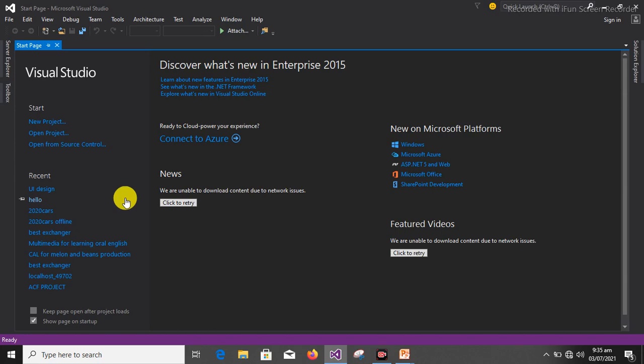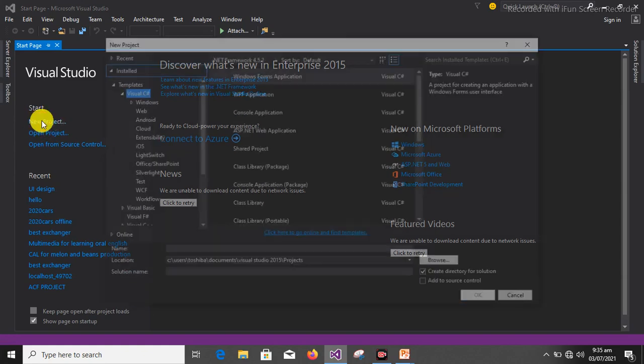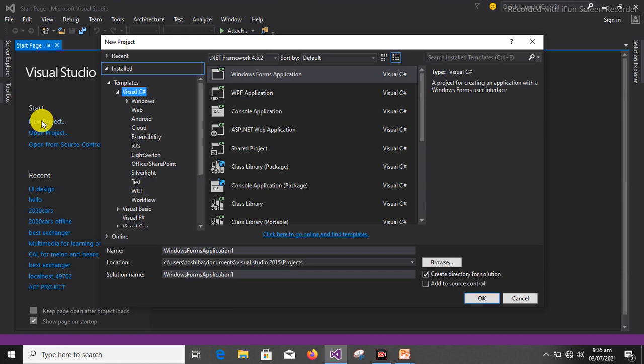So let's create a new project. You come to this place and create a new project. If you want to create a new project, mind you, we are developing this program on what? Visual C#. So make sure you select the Visual C#. If it's not selected, you select it. Make sure the Windows Form application is also selected. You select the Windows Form application.